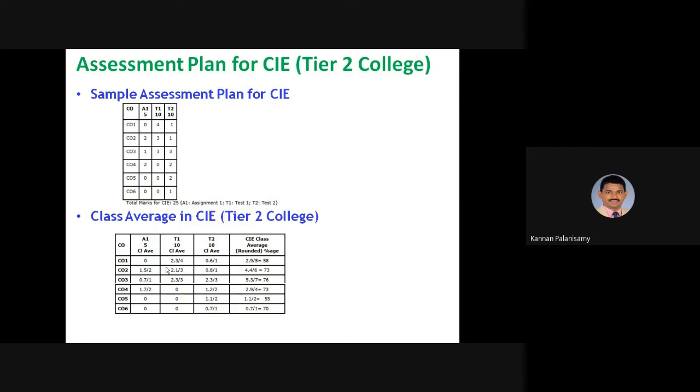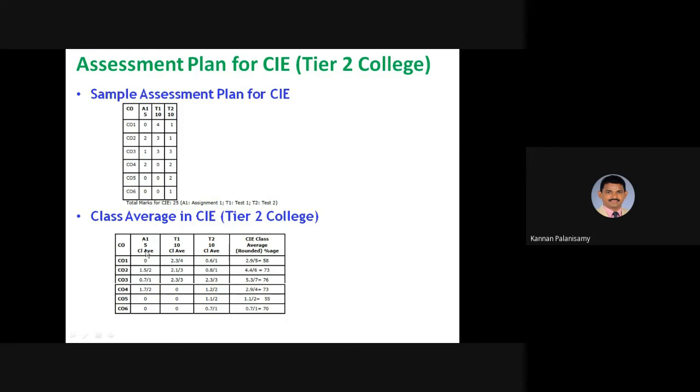For example, if 5 students are written, you have to add all the marks and take the average. Similarly, you have to take all those things. But here, some questions may be left by choice. Even in big questions, they may leave choice, so that you cannot get all those things, right?